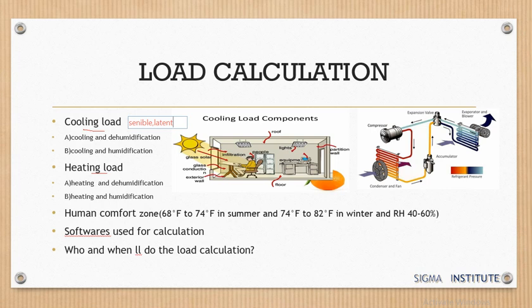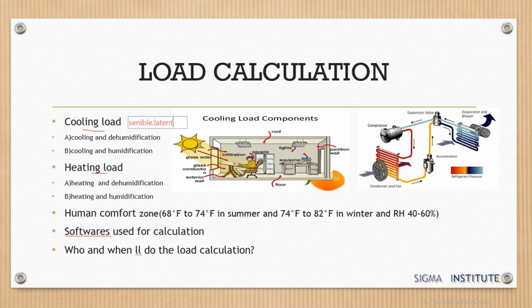So we can say that sensible load is the load that causes the change in temperature without changing its phase. Here only the temperature is changing. The heat is transferred and the temperature inside the room increases.